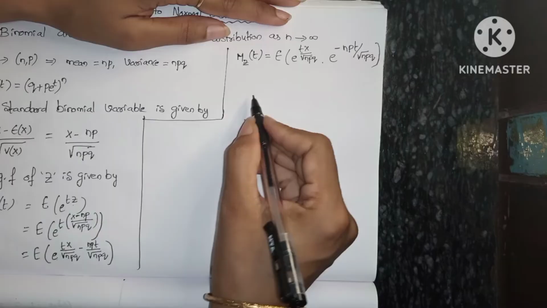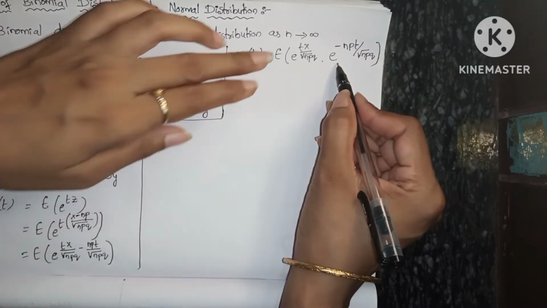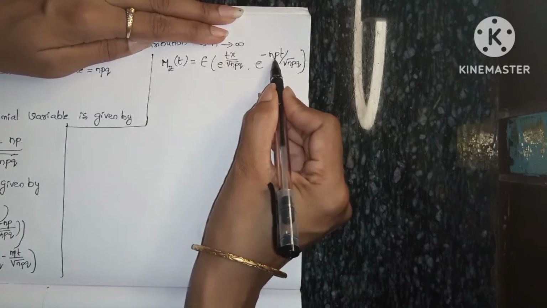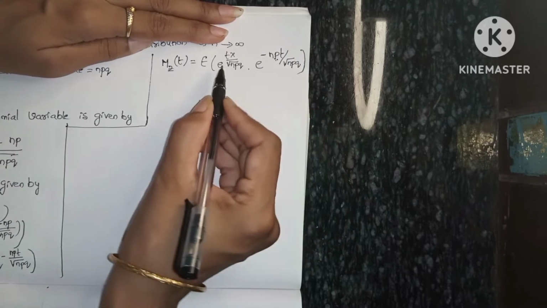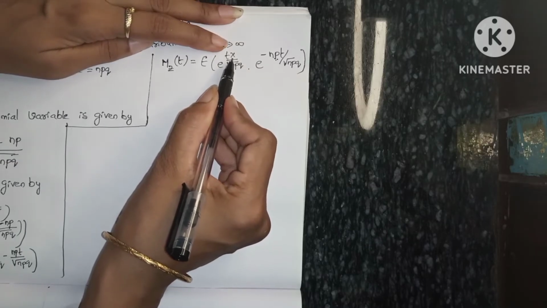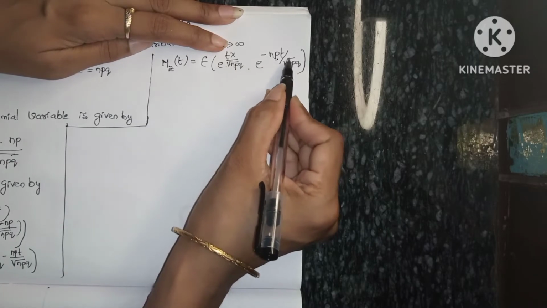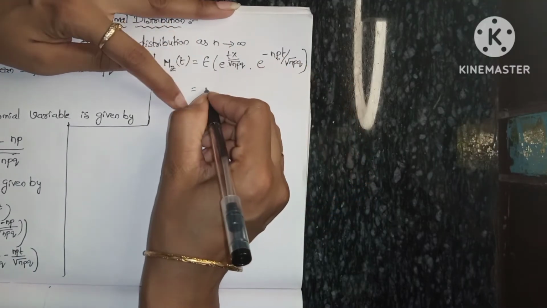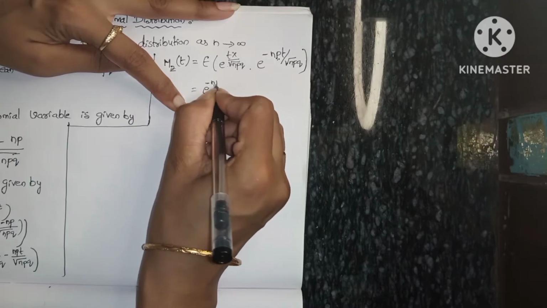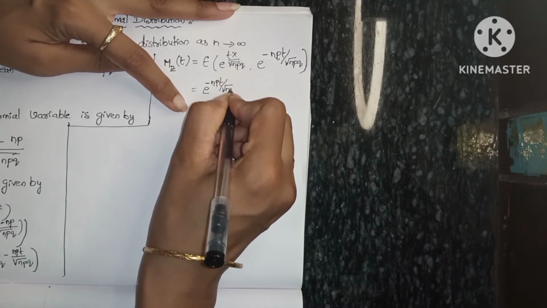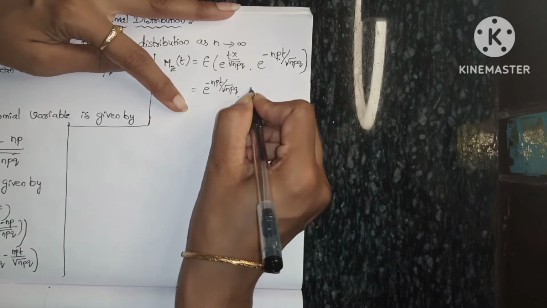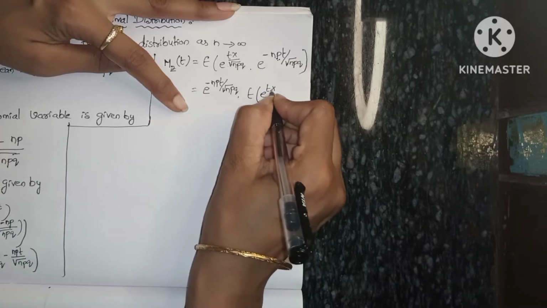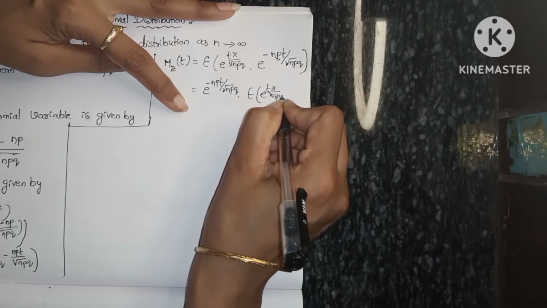Now look at this term: here we are not having any x terms, while in the other term we have x, that means variables. So we take this term as a constant. So e power minus npt by square root of npq into expectation of e power tx by square root of npq.